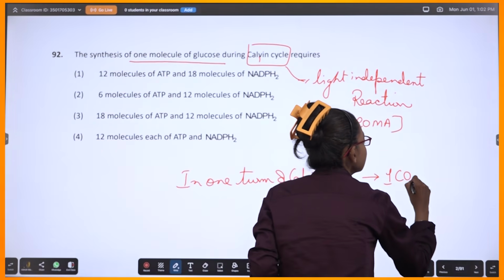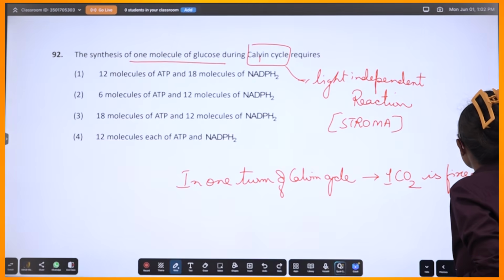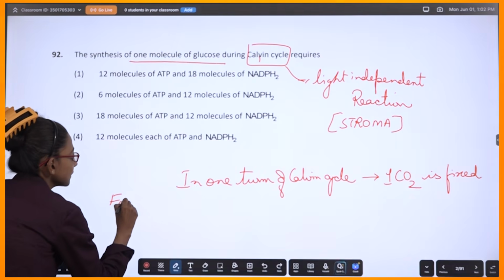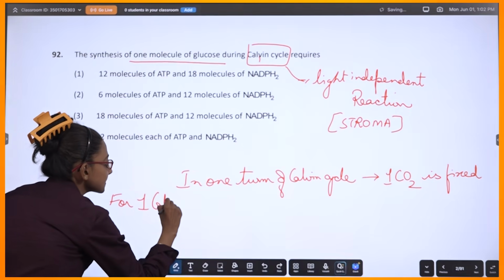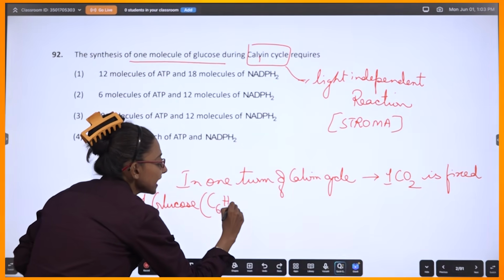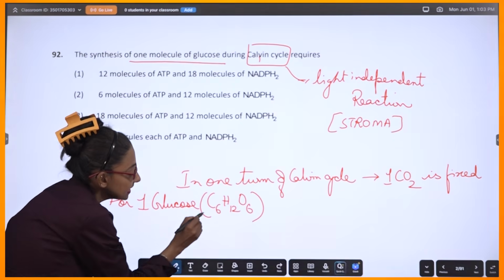For one glucose, which is C6H12O6, how many carbons do you see? 6.